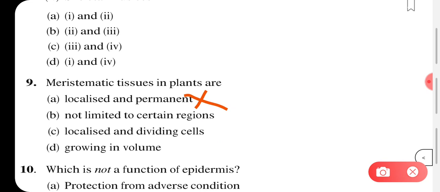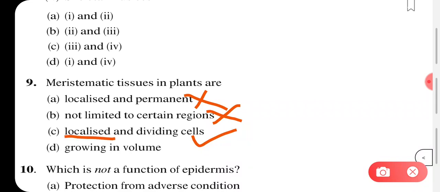Are they not limited? They are limited. Again, this is a wrong one. Localized and a dividing cell. Yes, they are localized. Like you will see meristem at the tip of the root, at the tip of the shoot, and near the nodes it will be present. So they are localized, present in one particular area that will keep on growing, that will allow the growth of the plant to take place.